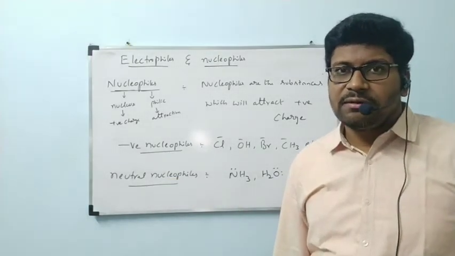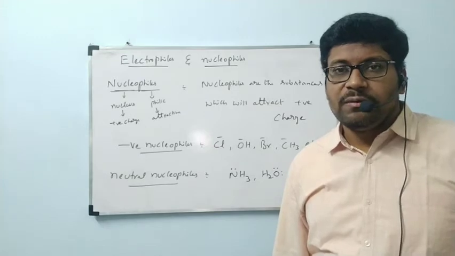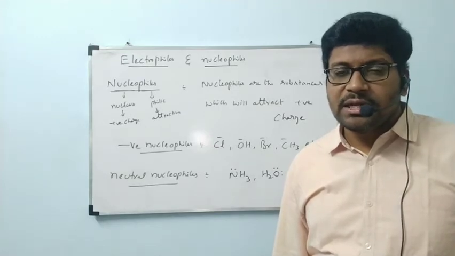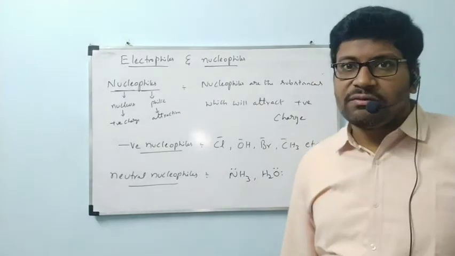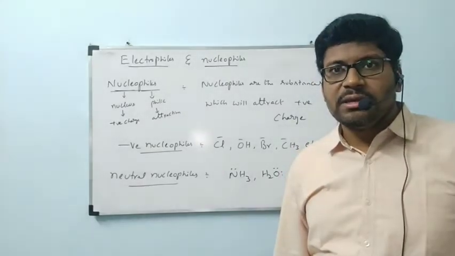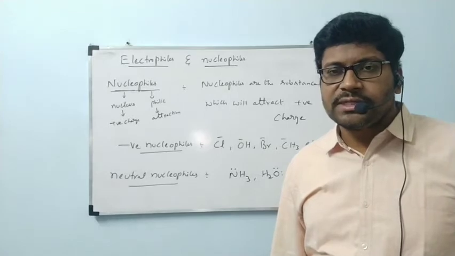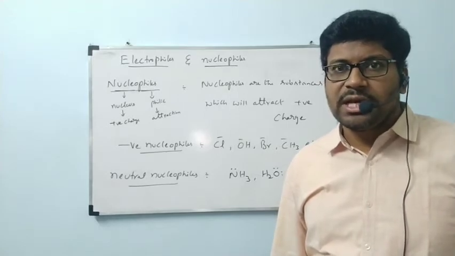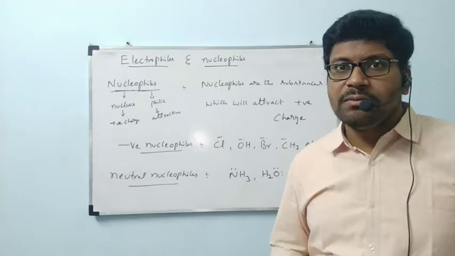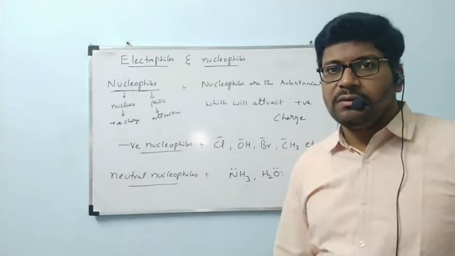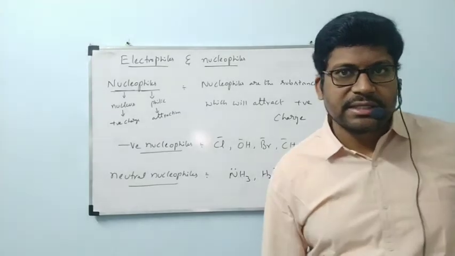This is about electrophiles and nucleophiles. We completed carbocations, carbanions, and carbon free radicals also. After that, we have seen electrophiles and nucleophiles. Now we are stepping into the final part of this chapter, basic concepts of organic chemistry: electronic displacement movements in covalent bonds. Now the next slide is ready. Let us see that one.